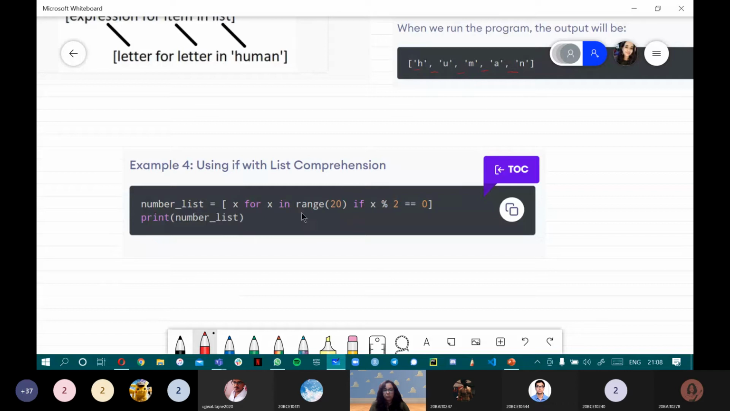Now, if you want to do it with an if condition, what are we doing? We saw this in the fruits example as well. So x for x in range 20, so 1 to 20, this is going to run. For every value of x, if for example it starts from 1, it will check whether it is divisible by 2 or not. If it is not divisible by 2, obviously it won't be appended to the list. So only the even numbers between 1 to 20 will be given as output. So this is all about list comprehension.